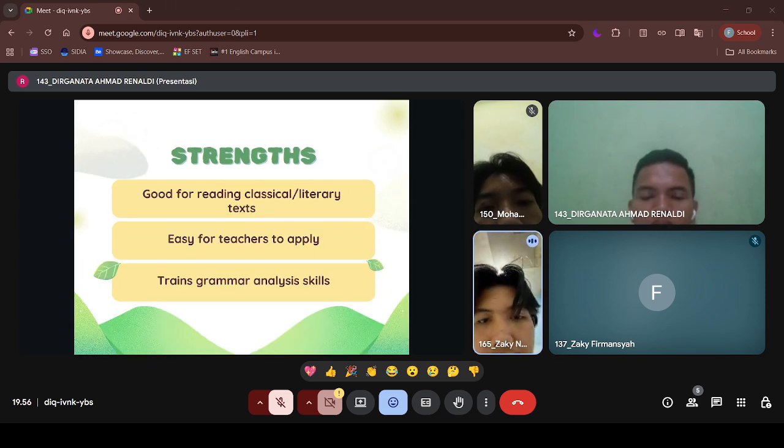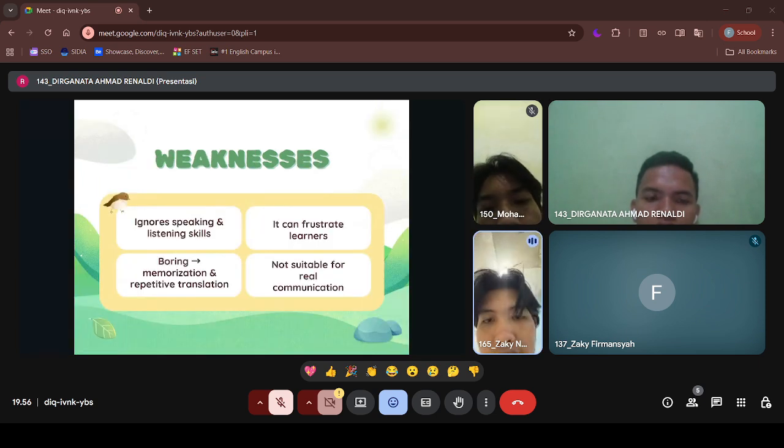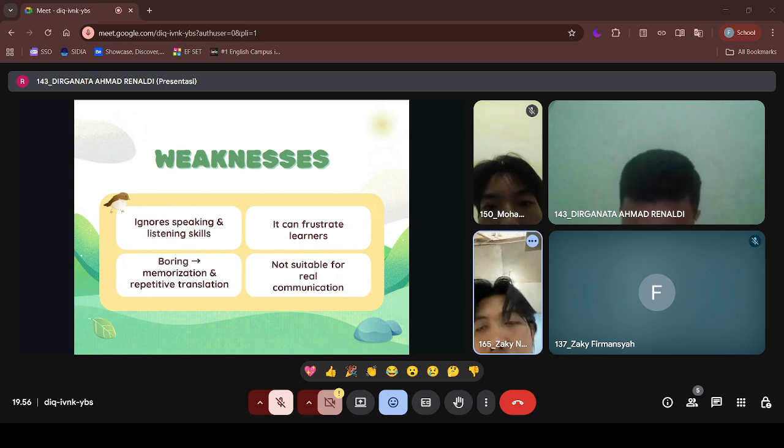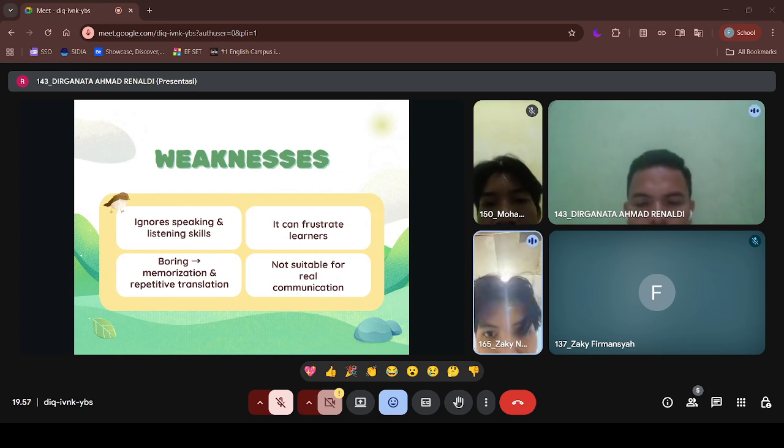Next, strengths. Good for reading classical or literary texts. And number two, easy for teachers to apply. And number three, trains grammar analysis skill. And weaknesses. Number one, ignore speaking and listening skills because this method focus on like writing and reading and focus on grammar rules and any others.